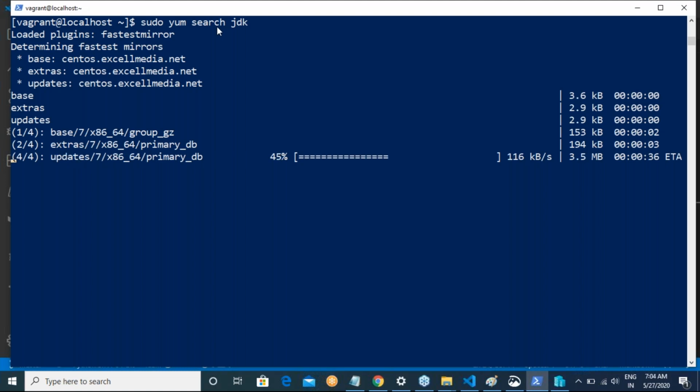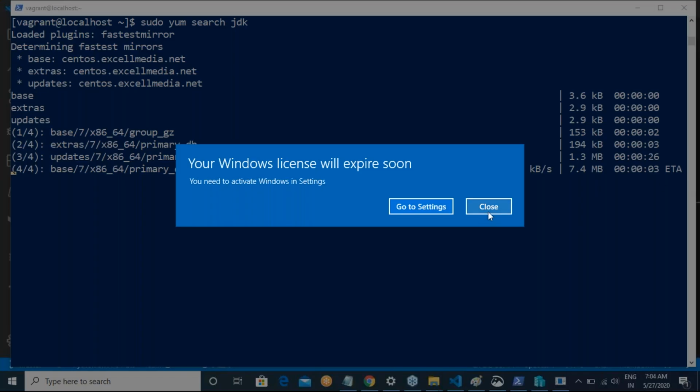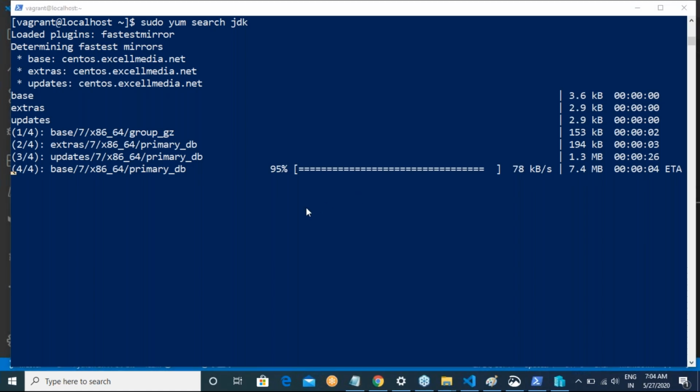So if you start using the search commands, there is no need for you to remember any particular command's name or particular package's name and all that stuff. We can always search for the things. This will be a little bit slow because this is not running on the cloud.